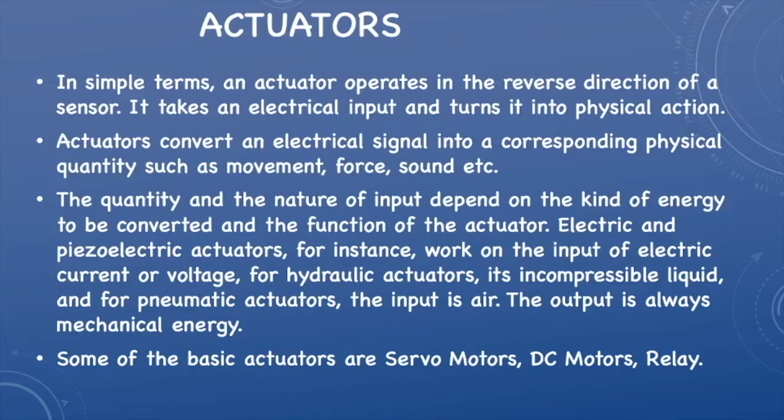Another type of transducer in IoT is actuators. In simple terms, an actuator operates in the reverse direction of a sensor. It takes an electrical input and turns it into a physical action. The quantity and the nature of input depend on the kind of energy to be converted and the function of the actuator. Some of the basic actuators are servo motors, DC motors, and relays.